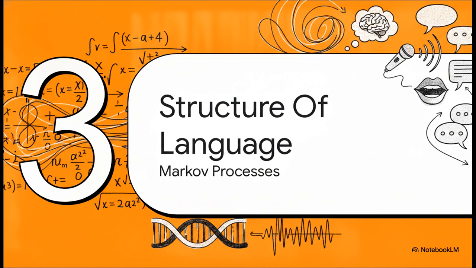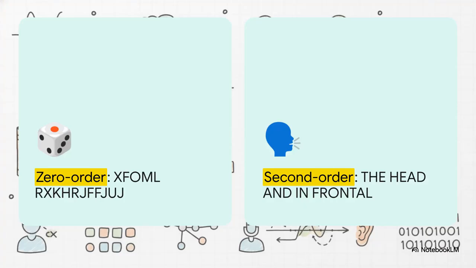So let's bring this abstract math into the real world with section 3, the structure of language. How on earth do we handle something as wild and complex as human language? Well, think about it like this.